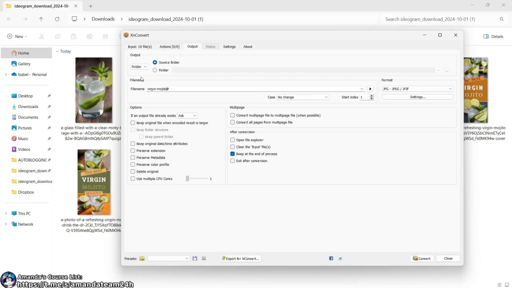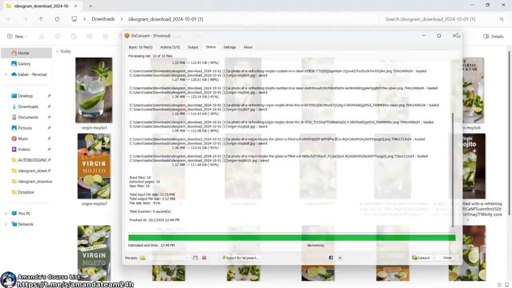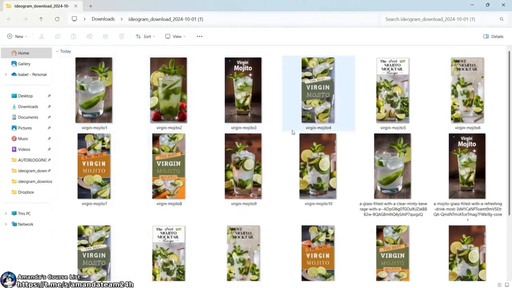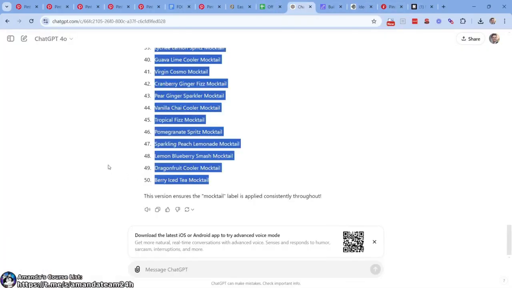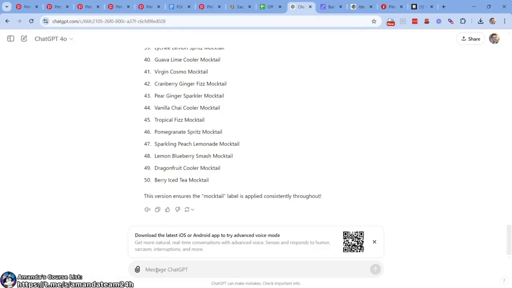Virgin mojito. All right. That should be good. Boom. Very, very nice. So now in the meantime, we should go to ChatGPT. What we need is, the title can be Virgin Mojito.